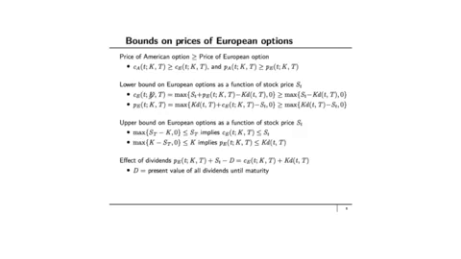So C_E is greater than or equal to 0. Why? Because you have the option of doing nothing, and therefore the cost of such an option must be greater than or equal to 0. Using put-call parity, we get that C_E is equal to S_t plus P_E minus K times D(t, T). Putting that together, taking the maximum of that quantity and 0 gives me that C_E must be greater than or equal to this quantity. Now, P_E is a quantity greater than or equal to 0. So if I drop that, I end up getting that this is greater than or equal to the maximum of S_t minus K times the discount factor from t to capital T, and 0.